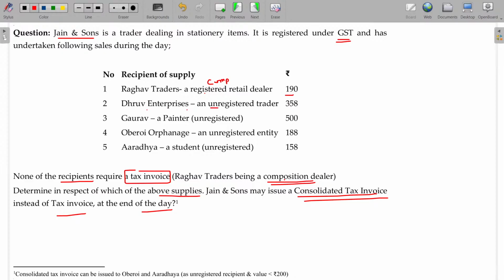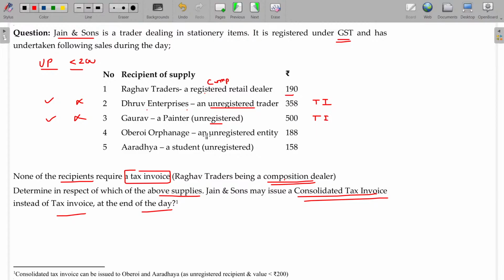Dhruv Enterprises is an unregistered trader, so two conditions should be satisfied: unregistered person, and the value is less than 200. In this case, the first condition is okay, the second condition is pending, so you have to issue a tax invoice. Gaurav, a painter, is unregistered, but the value is not within 200 rupees, so you have to issue a tax invoice.